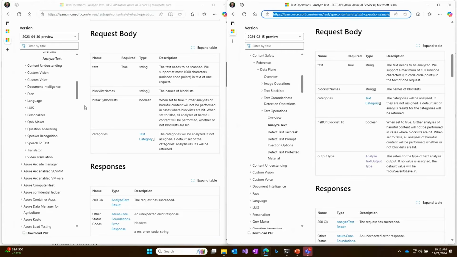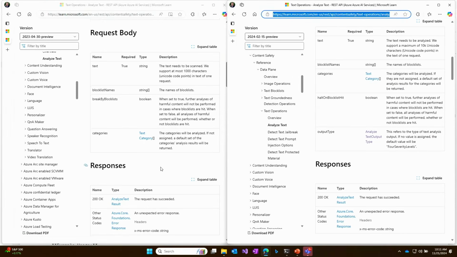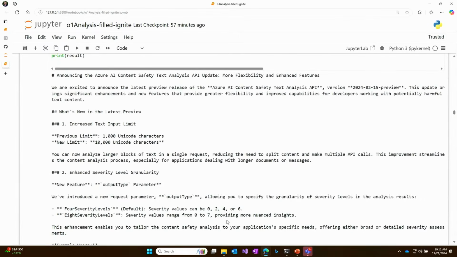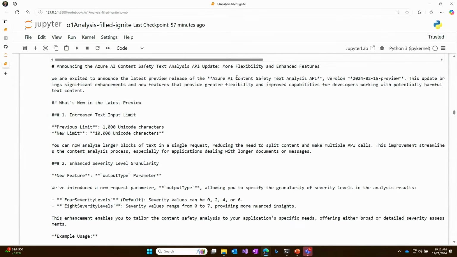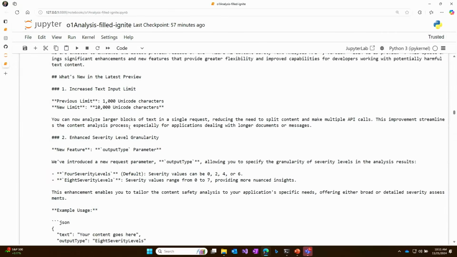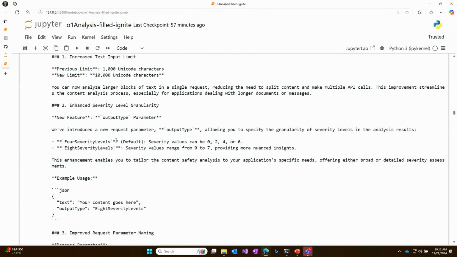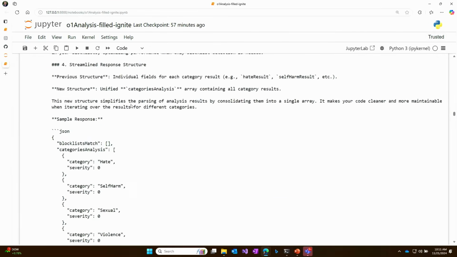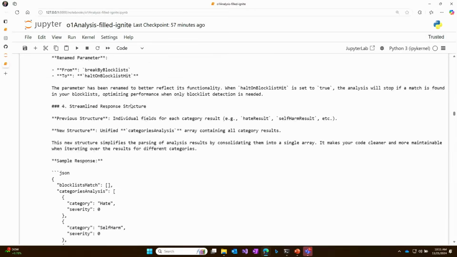All right, so you see here, one of the things, break by block list is halt on block list, and some of these other things. There are changes in the numbers of tokens it can handle. There's a whole bunch of nuanced things. And then if you jump over to here, you can see that it actually caught a lot of these, all of the changes I found, plus some ones that I hadn't seen, some really minor ones. So it grabbed the increased text limit, it grabbed the new level of severity that changed from different scales here. It grabbed that break by block list versus halt on block list. So a lot of really cool insights here.